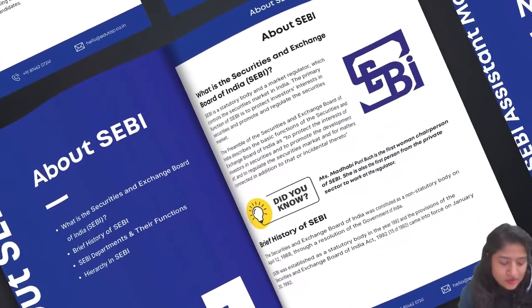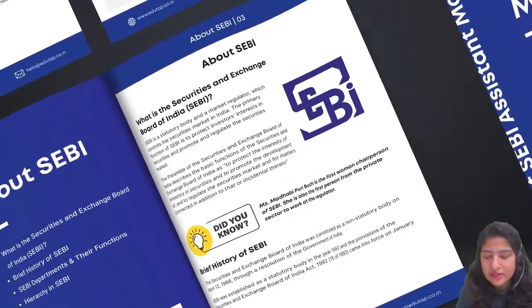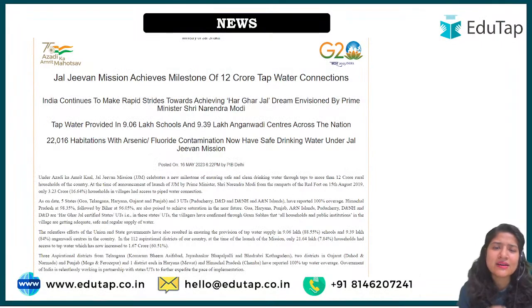All right, so let's start now with the session and talk about Jal Jeevan Mission. We are covering this particular scheme because it's in the news frequently. Every month, twice or thrice, the scheme has been mentioned, so there are more chances of it being in the examination. Not only on 16 May 2023, but in June also, this scheme was recently in the news, where the Prime Minister talked about how they are focusing on providing water connectivity.